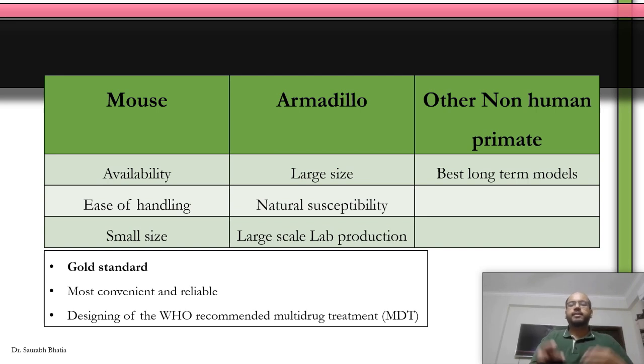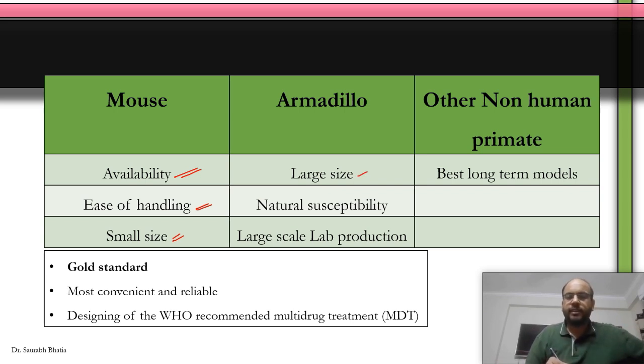Now, this table is just a comparison of mouse models and armadillo models. We know that mice are easily available, so availability is good in mouse models. They have ease of handling: small animals, rapidly breeding, so we can handle them easily. They are small in size, you can easily keep them in enclosures, and they are readily available for research.